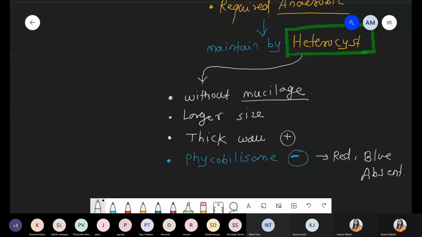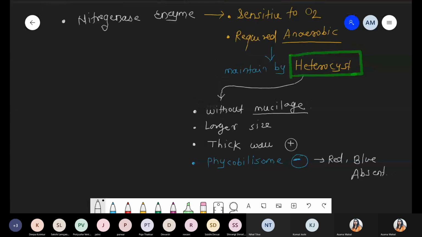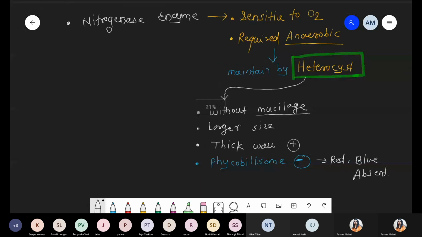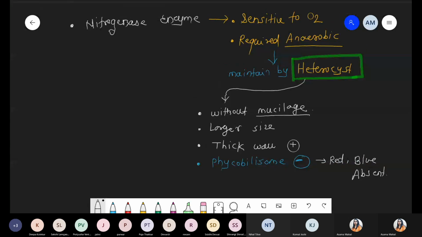Now, the next condition we are talking about is structure. How does the heterocyst structure look? To understand the structure of the heterocyst, again we take the example of the filamentous cyanobacterium nostoc. This part is over.